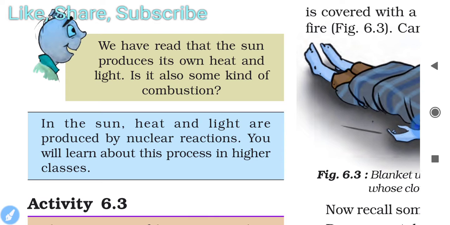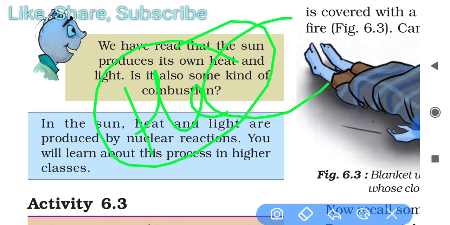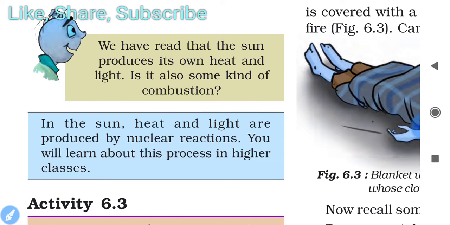Okay, what are the nuclear reactions? As we know, hydrogen and helium are the elements necessary for the heat and light of the sun. In these, many nuclear reactions occur, nuclear fusion. Nuclear fission you will read about in higher classes. Then heat and light is produced in the sun.